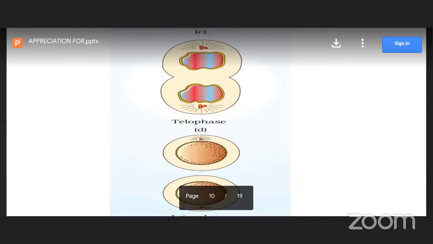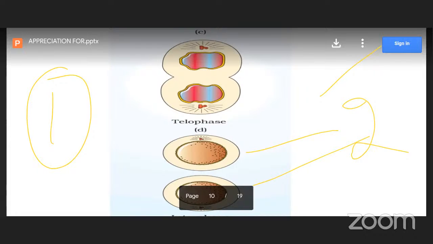Cytokinesis, what will happen? Cytokinesis takes place after telophase. As a result, two daughter cells are formed. We start with only one cell, and we get two daughter cells. These two daughter cells are similar to their parent, that is equational division. They have the same genetic material as the parent, and similar cytoplasm.